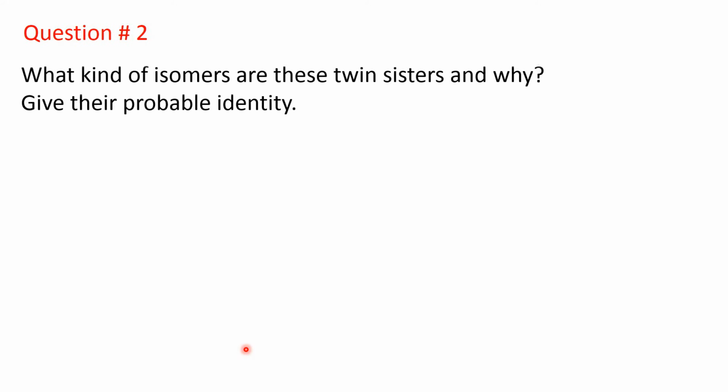Now, second question. What kind of isomers are these twin sisters and why? Give their probable identity. Now, in the riddle it is mentioned that these twin sisters differ in the spatial arrangements of the groups, and moreover they have different physical properties. And already we have seen that these isomers have the carbon-carbon double bond. So these twin sisters or these isomers are the cis and trans isomers.